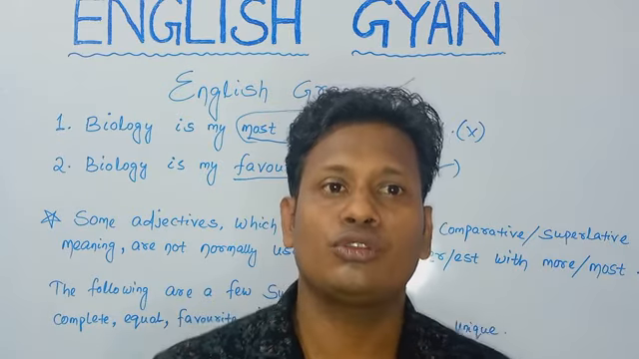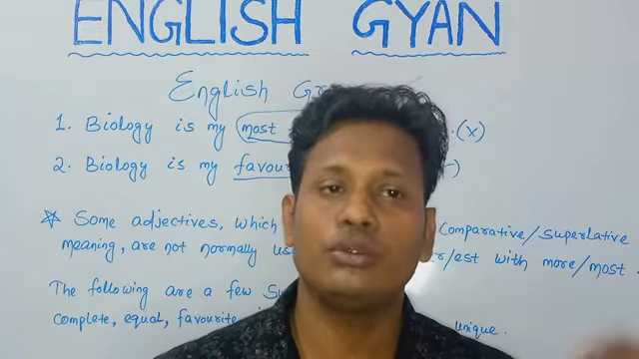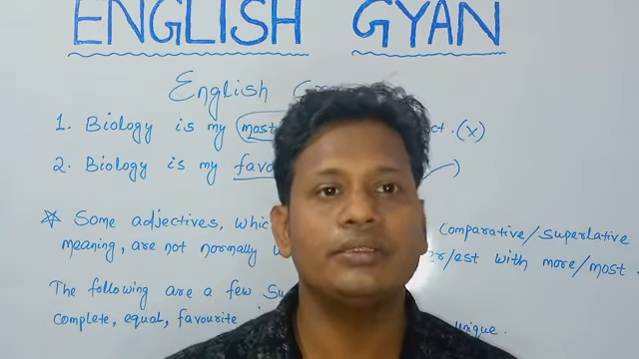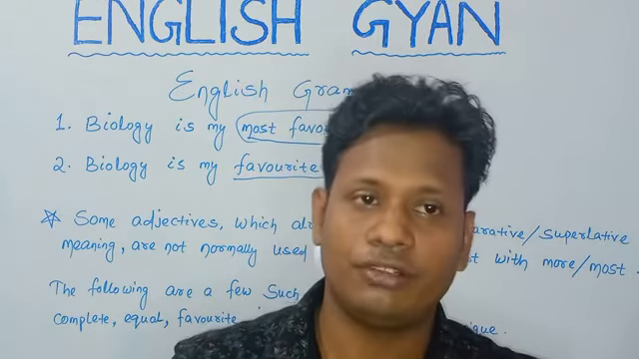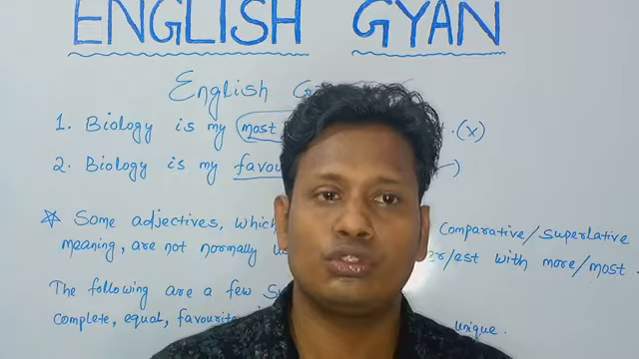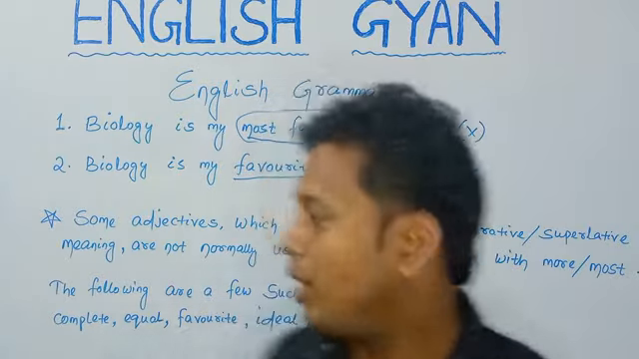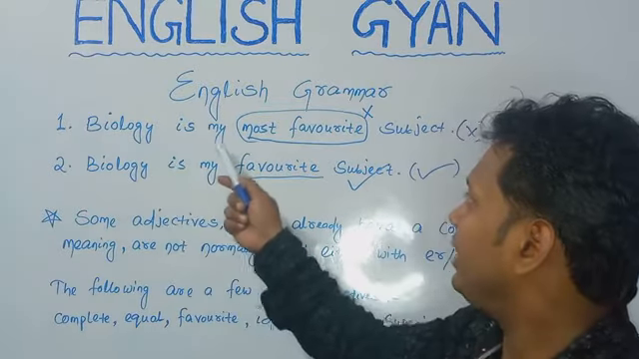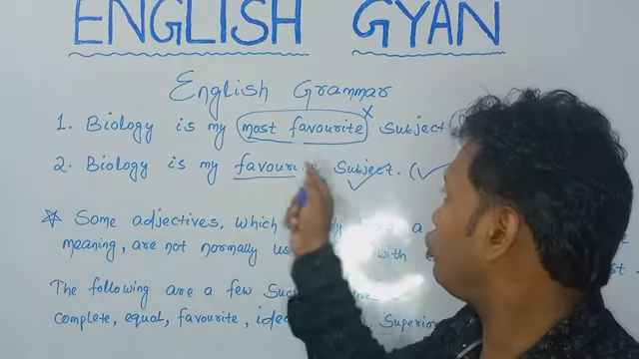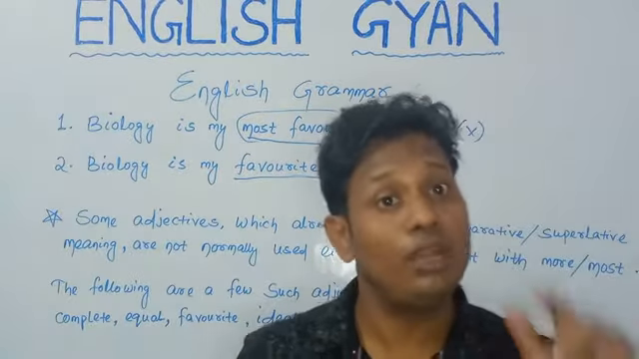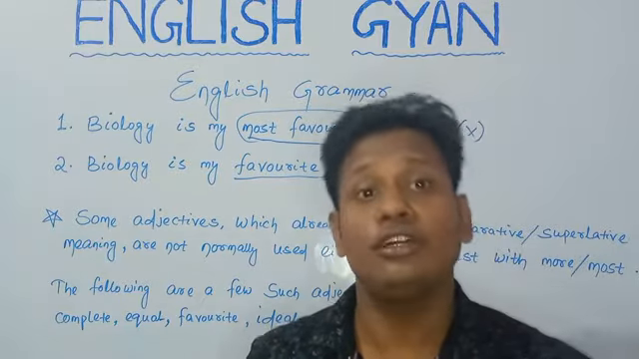Exactly, we are also using clever, cleverer, cleverest. Like that we can also use some adjective forms. But here favorite is an adjective which itself is in the superlative form. That means we cannot use most with it. If you are using it, then the sentence will be wrong. So we have already given the example. Biology is my most favorite subject. The sentence is wrong because there is no such thing as most favorite, only favorite, because favorite is itself in the superlative form.